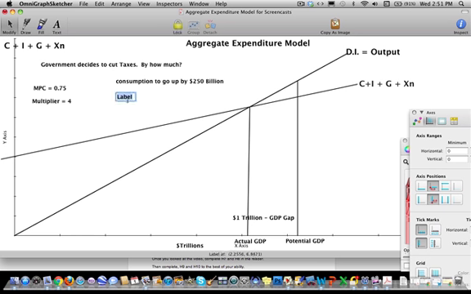And therefore, in order to compute the amount that we need to cut taxes by, we need to take X, the amount that we will eventually want to cut taxes by, and multiply it by 0.75, and that should equal 250 billion, which is the amount that we want consumption to go up by. X obviously will be a greater number. Turns out that X is about 333.333 billion dollars.